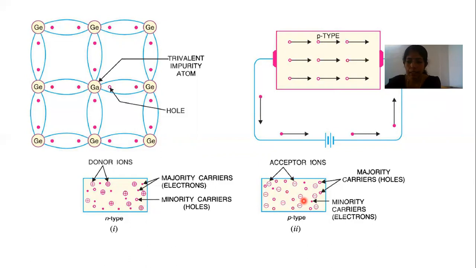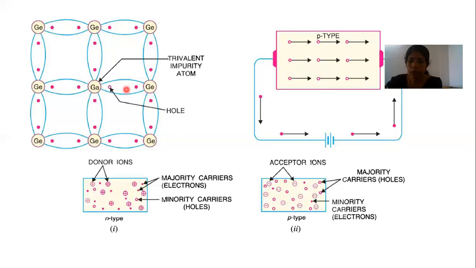If we add a trivalent impurity to the intrinsic semiconductor, the result will be a p-type semiconductor. Just consider a germanium intrinsic semiconductor, into which we are adding gallium or boron, which are trivalent impurities. Here we are adding gallium to the germanium crystal.